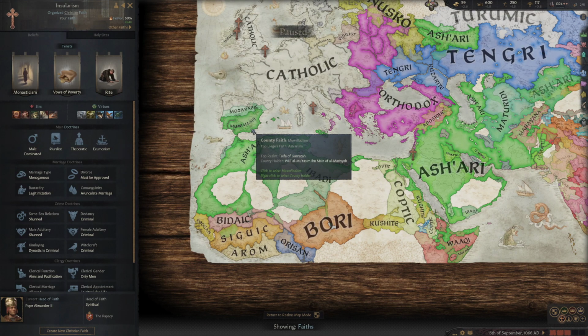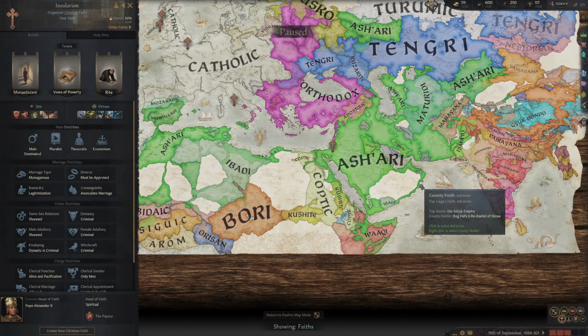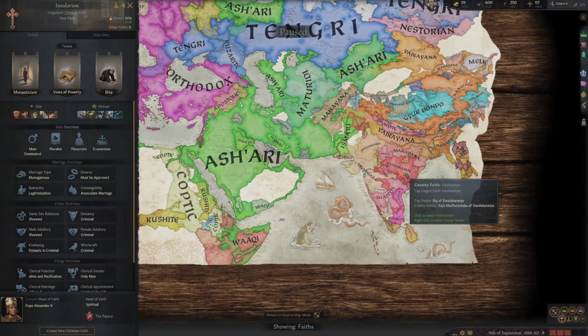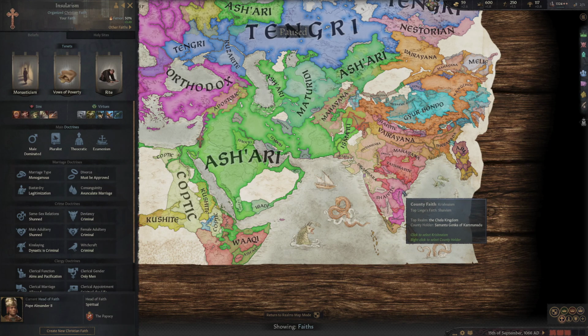Mozarabic, and I apologise for the pronunciation of these, Muwalladi, Ash'ari, I know for instance these are Muslim religions. If we go further to the east, we have Vaishnavites, which I know, and Shivites, I apologise for the pronunciation, I know for instance they're Hindu religions.